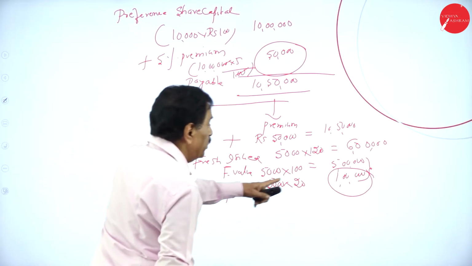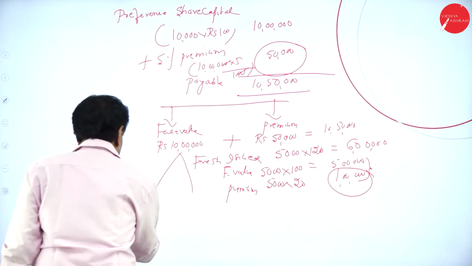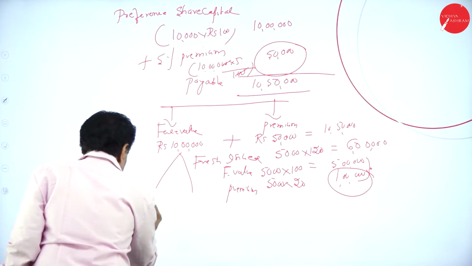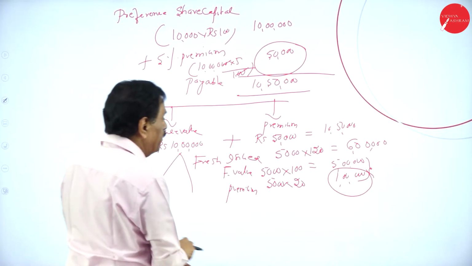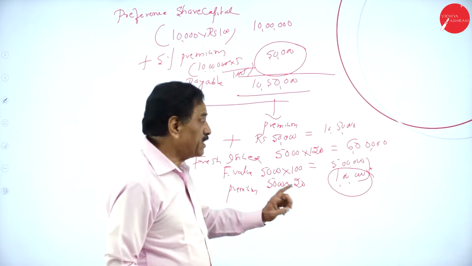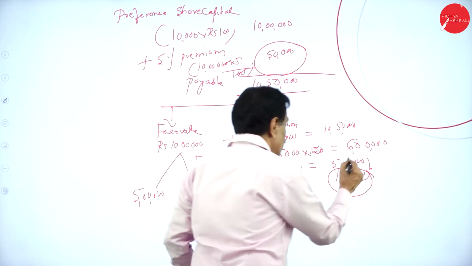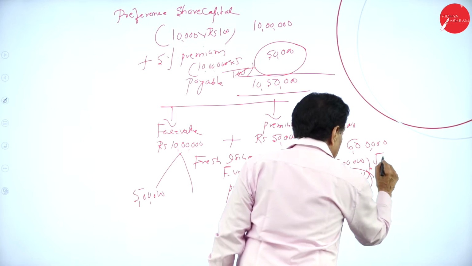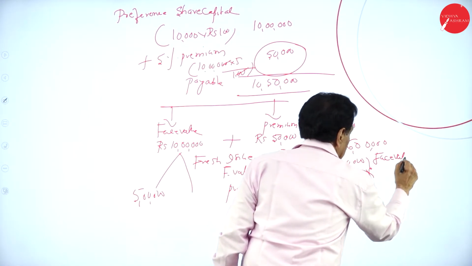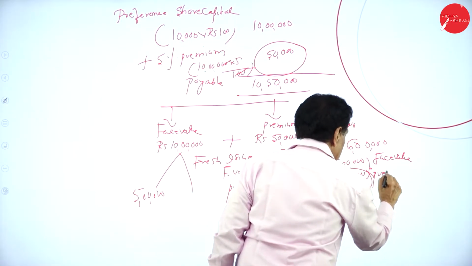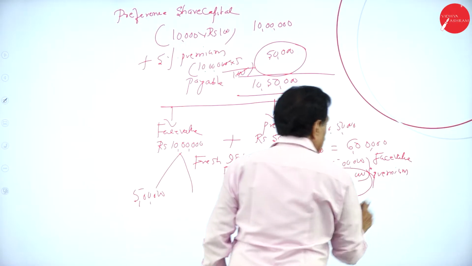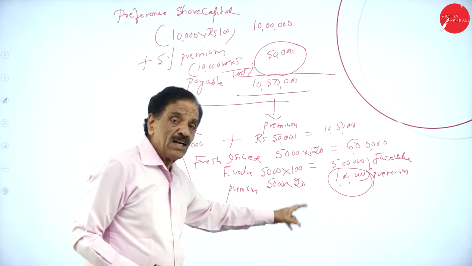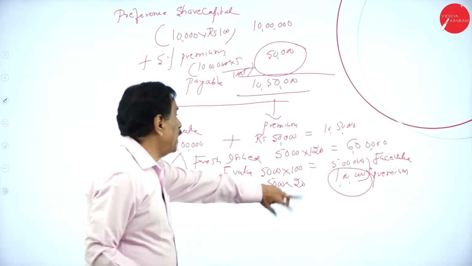By issuing the fresh issue, how much did you get? 5 lakh rupees. Totally 6 lakh, no? Out of 6 lakh, 5 lakh is the face value. This is your face value. This is the premium. What's your face value? 5 lakh. How much is the premium? 1 lakh. Premium to premium.